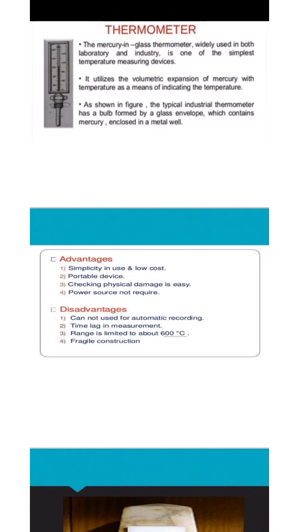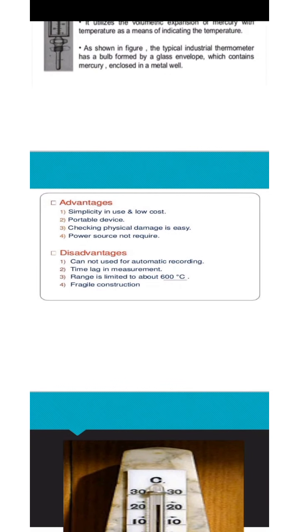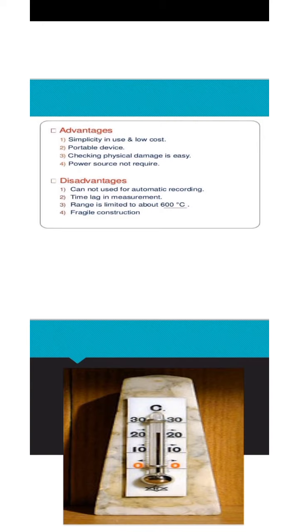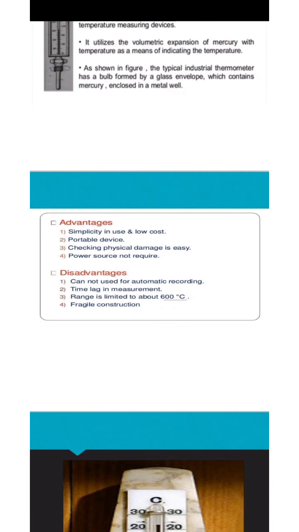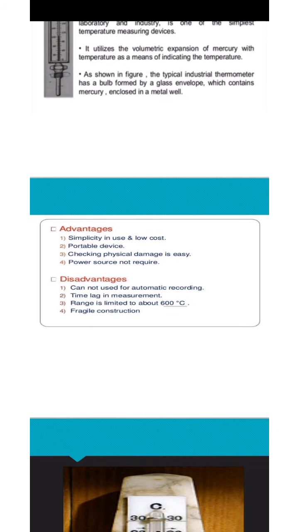Now, the advantages and disadvantages of a thermometer. Advantages: simplicity in use and low cost, portable device, checking physical damage is easy, power source not required. The disadvantages are: it cannot be used for automatic recording, there is a time lag in measurement, range is limited to about 600 degrees Celsius, and the last one is fragile construction.